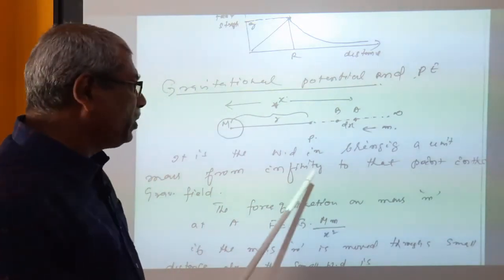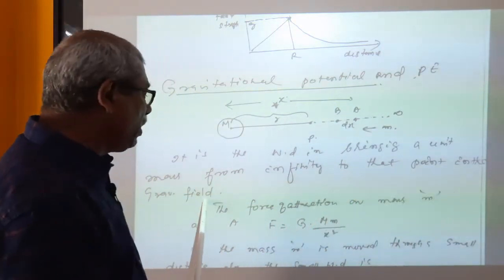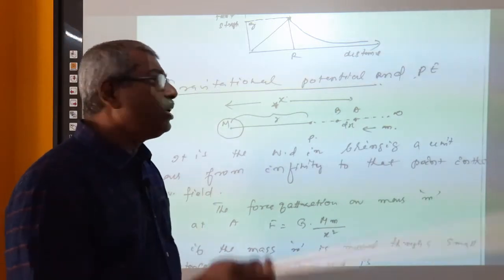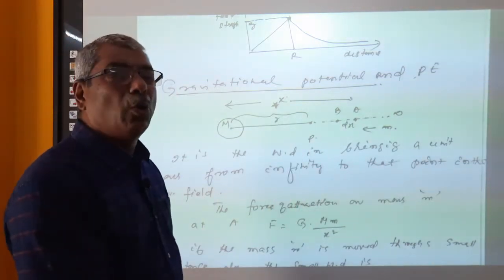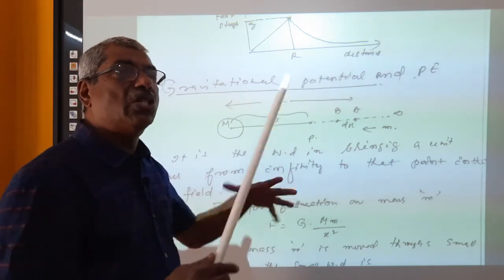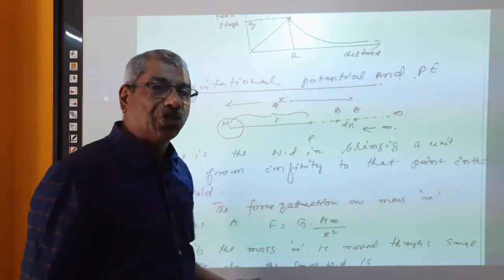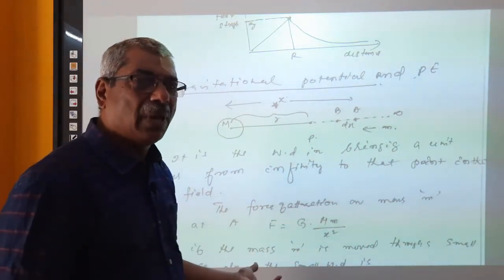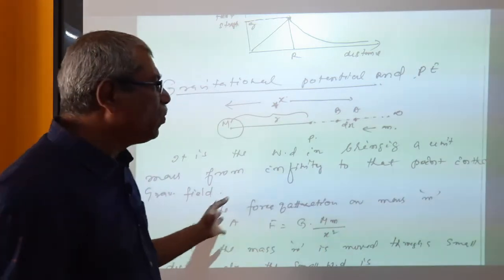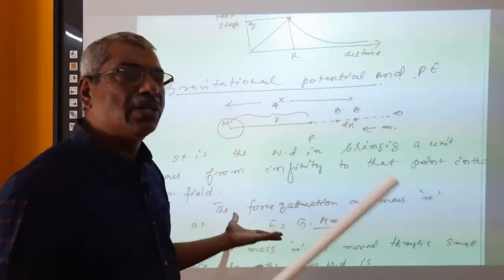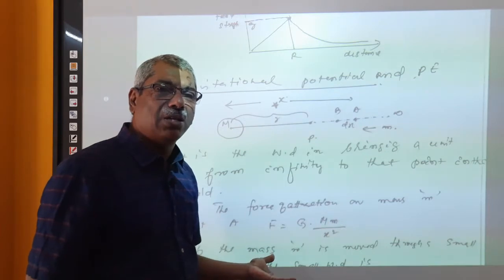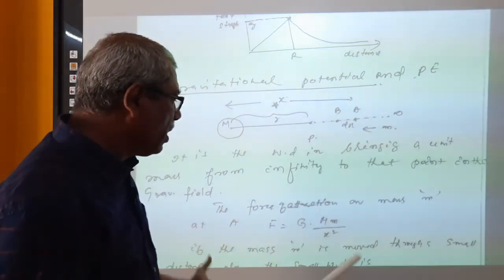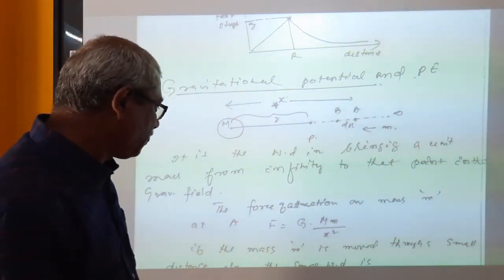So we have to go from infinity to that particular point in the field. When an object is brought from infinity to the point P, the work done by the system or by an external agency is what is called gravitational potential.